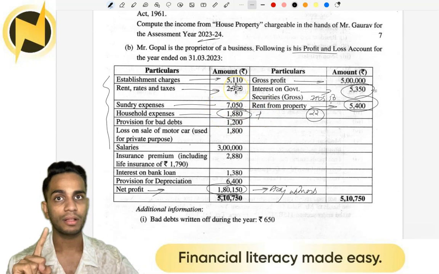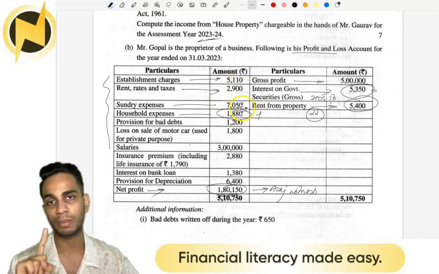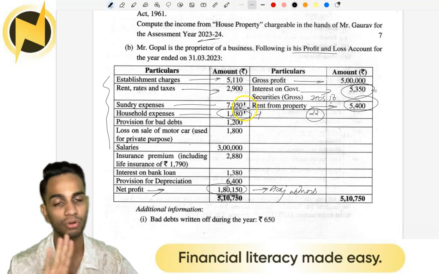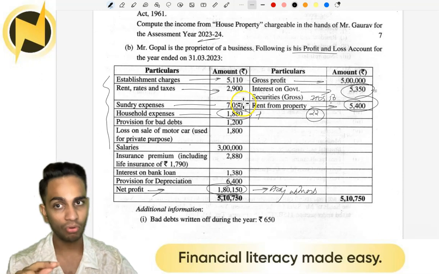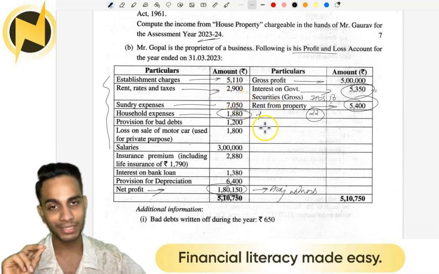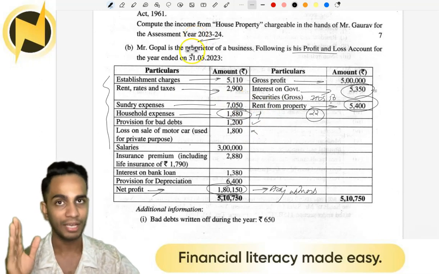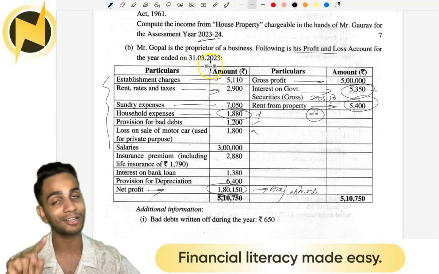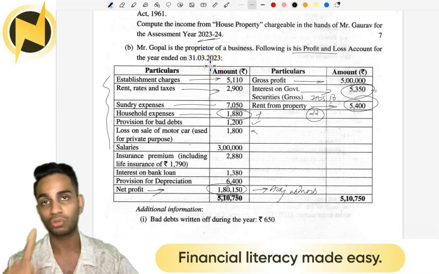Also, one more thing. By no means are you supposed to indicate anything in your question paper. Do not do what I'm doing right now. Do not write anything in the question paper. Leave your question paper as it is. Don't even think about giving a tick or a cross mark in your question paper. That's not supposed to be done. In case the person who's invigilating your classroom finds this, they can qualify you as someone who did malpractice in the examination. So don't do this.